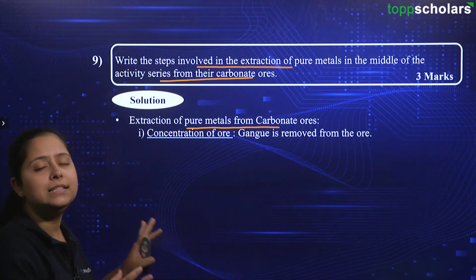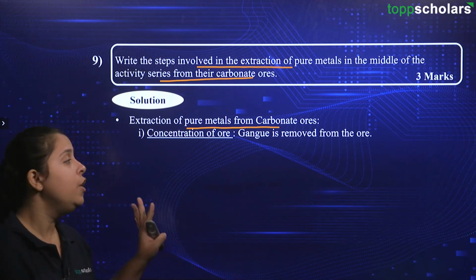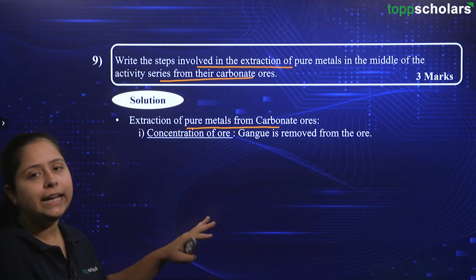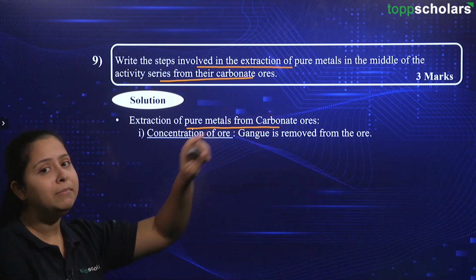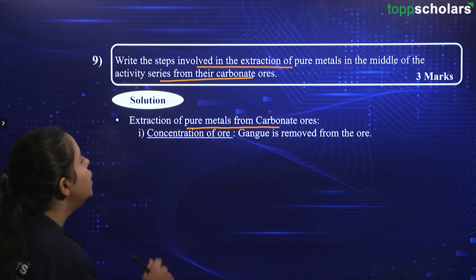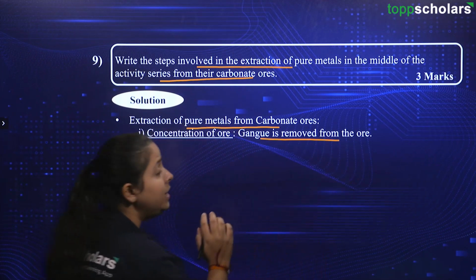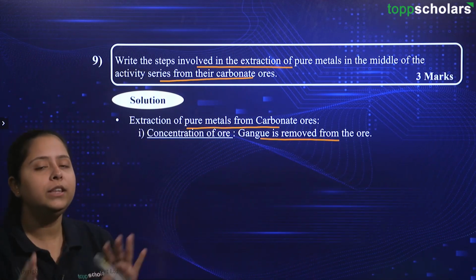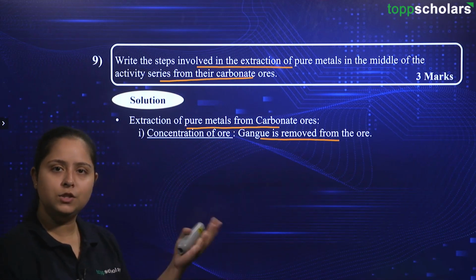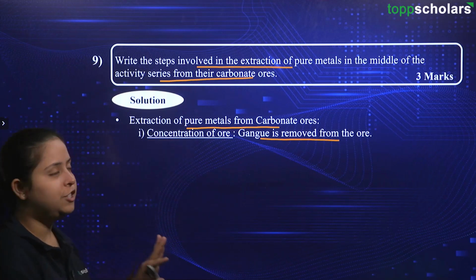We have just answered this question at the beginning of our session with the first question itself. We are just going to have a detailed and written answer for you over here for gaining that 3 marks that is being provided. So, the very first step is concentration of ore. In that, we will be removing the impurities. The impurities that are present along with the ore are called gangue. So, you have learned that this gangue is removed from the ore in the concentration of ore.